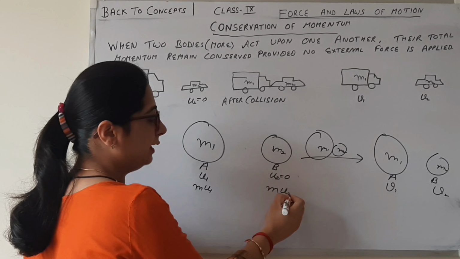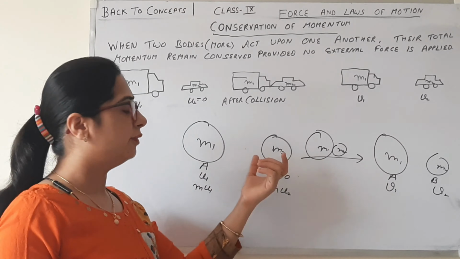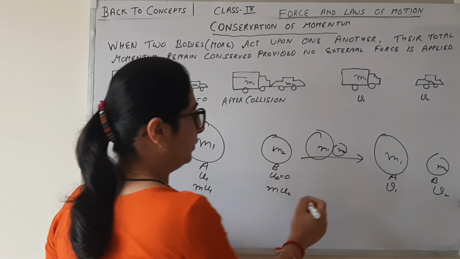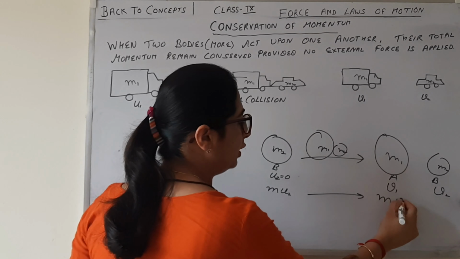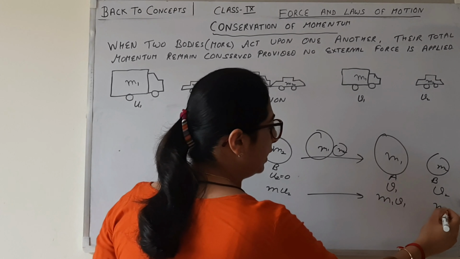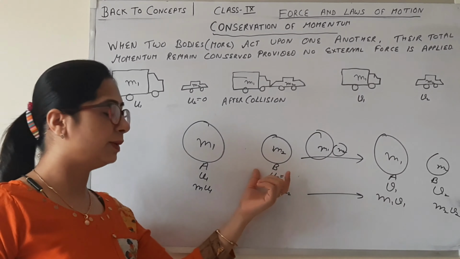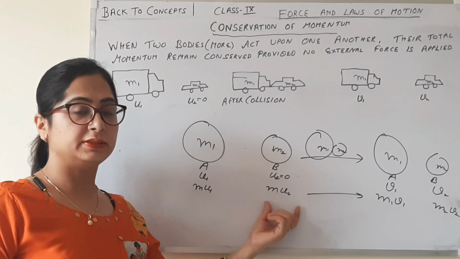Initially we take it at rest, but if it is moving with some smaller velocity, then the momentum is m2 u2. Then what's the momentum after collision? m1 v1 plus m2 v2. Because the body is at rest initially, its momentum is 0.